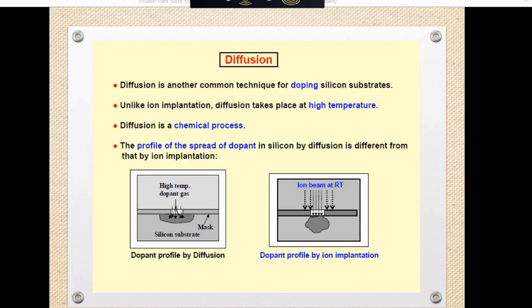The atoms of the dopant gas move, or diffuse. If we are applying atoms of the dopant on a substrate, that is a silicon substrate, the atoms diffuse into the crystal vacancies or interstitials of the silicon substrate. The profile of the doped region of this substrate can be seen here. This is a doped profile produced by the diffusion process.